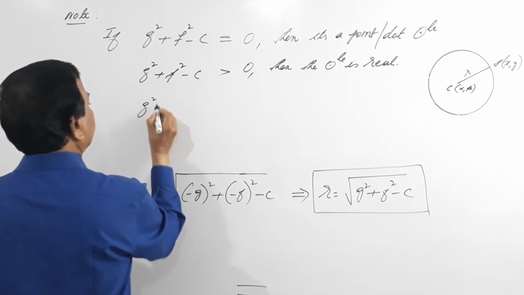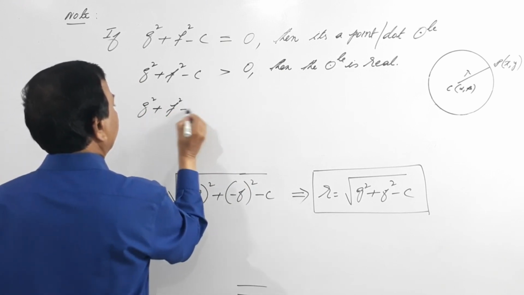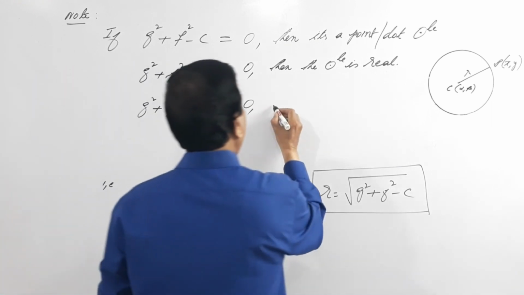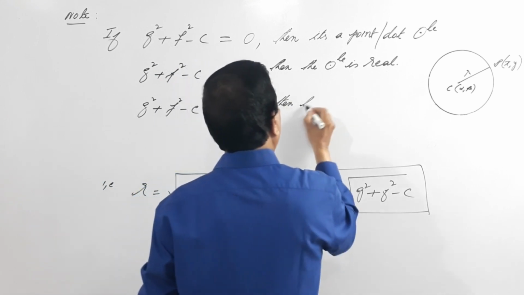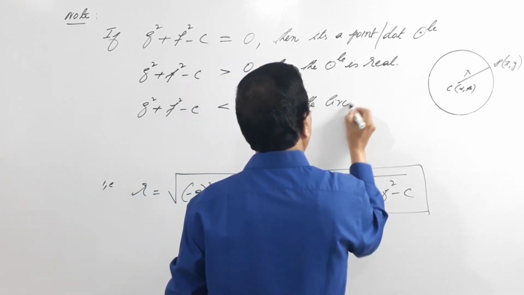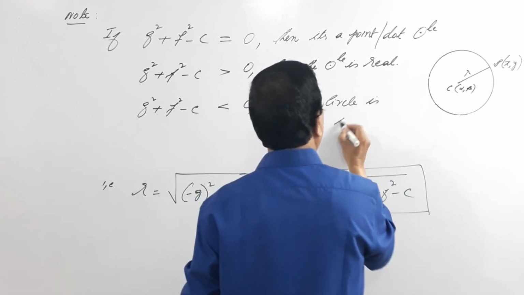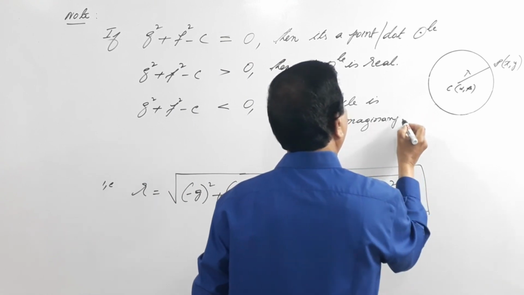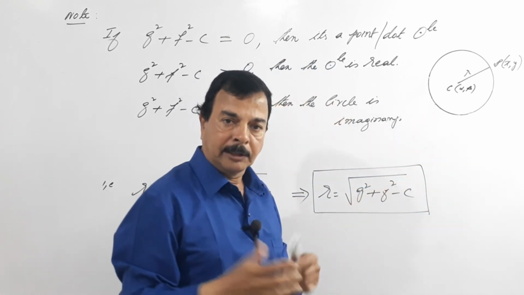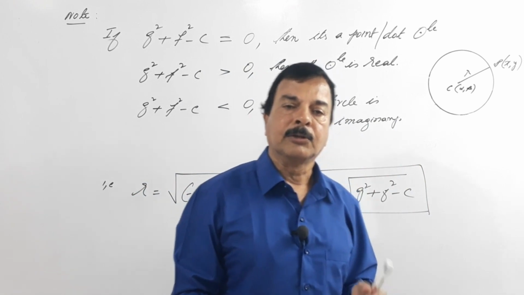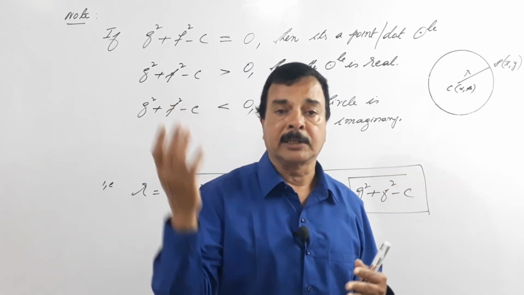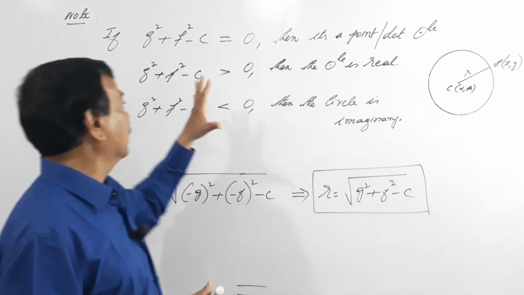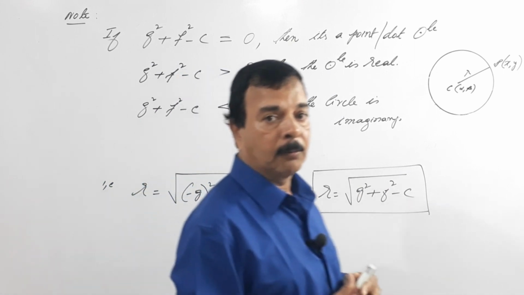That is, g square plus f square minus c is less than 0, then the circle is imaginary. Imaginary means to say that there cannot exist a circle. It can be an imaginary circle which only you and I should dream of. So it's an imaginary circle. These conditions are important while looking at problems on circles.